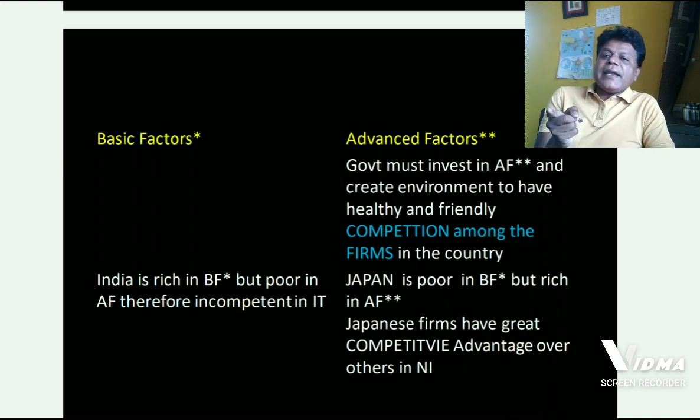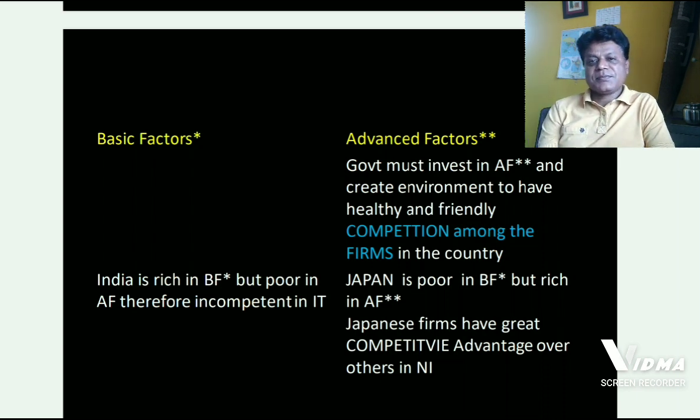But why do Indian firms not have an edge in international market? Because of lack of competition at domestic level. Why is there a lack of competition? Because we have not paid much attention to advanced factors. What is the quality of human resources in India?